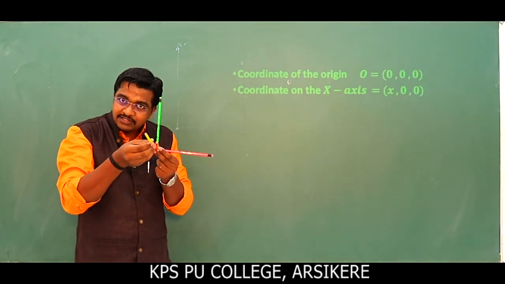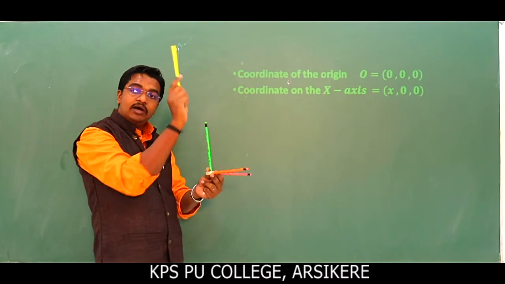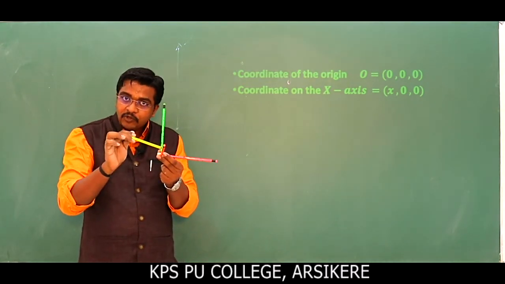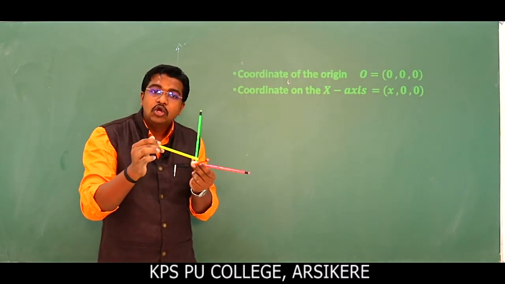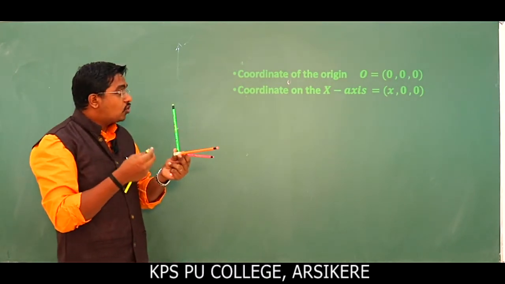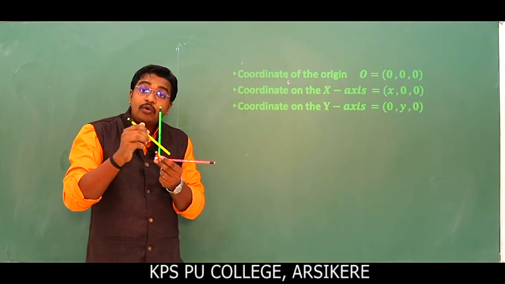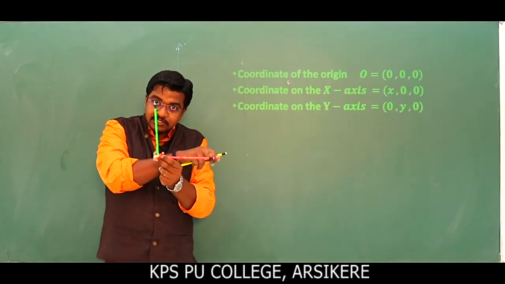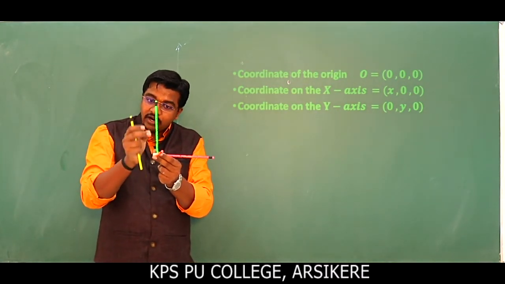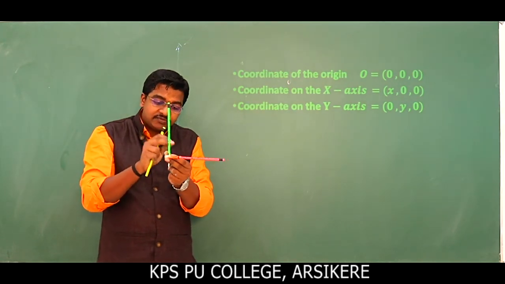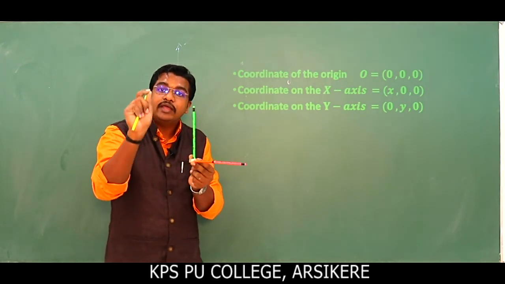Any point on x-axis becomes x, 0, 0. You can take 1, 0, 0, 2, 0, 0 like that. So coordinate point on y-axis is 0, y, 0, because on y-axis the value of x is 0 and the value of z is also 0. That's why it is represented 0, y, 0.